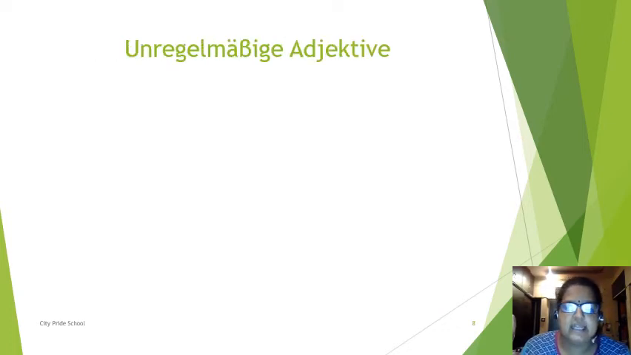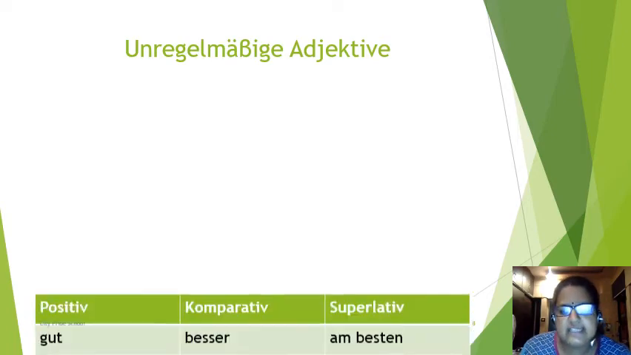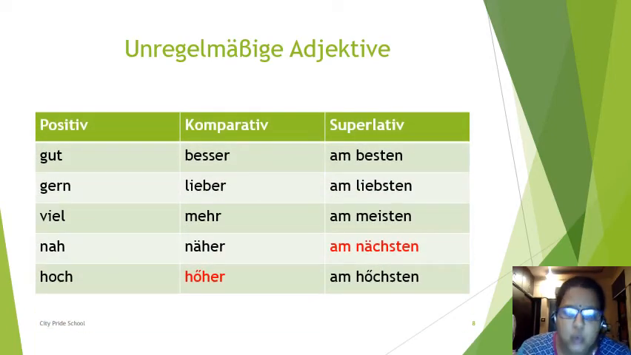Now, unregelmäßige Adjektive. There are few adjectives which are irregular adjectives. They take absolutely different comparative forms, absolutely different superlative forms. So, let's see those adjectives. Gut, besser, am besten. Good, better, the best. In English also it changes absolutely differently. Gern, lieber, am liebsten. Gern means gladly. Lieber is more gladly and am liebsten is most gladly. Viel, mehr, am meisten. Nah, näher, am nächsten.